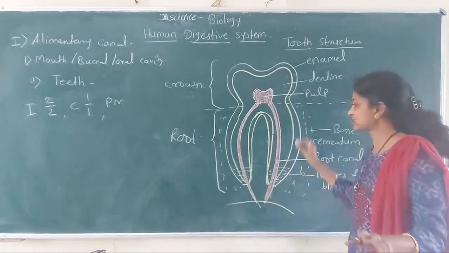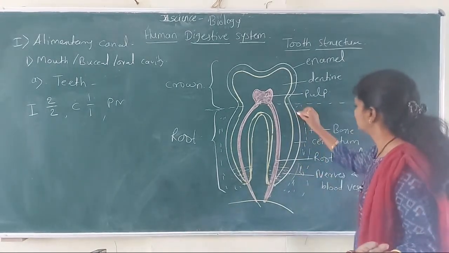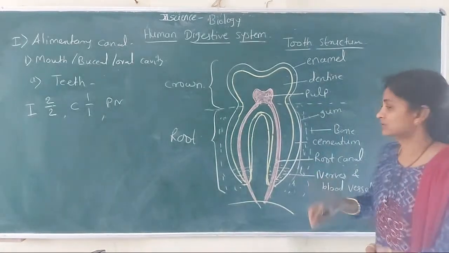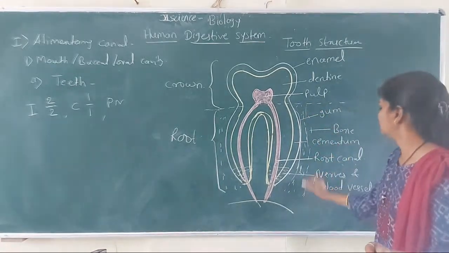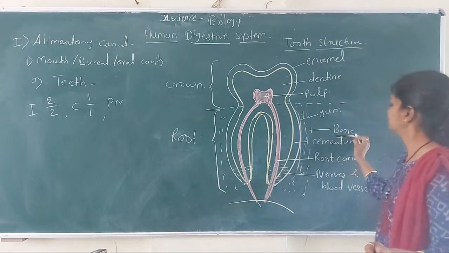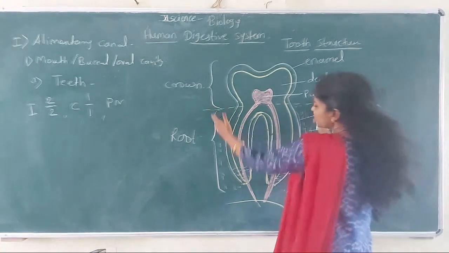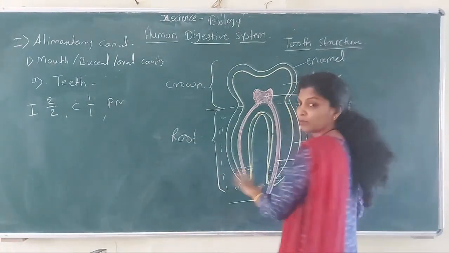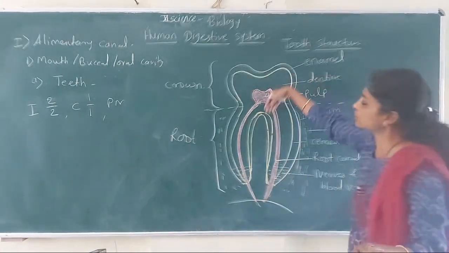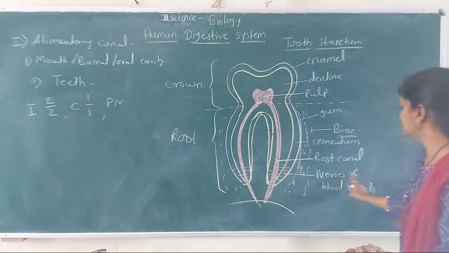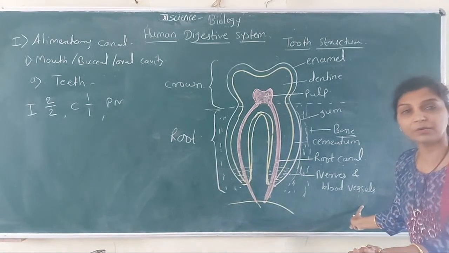Cementum म्हणतात की ज्याच्या आउटर साइडला काय आहे gums हिरड्या. And here is the bone of कोणाचा bone? Jaw bones. So here is a socket of jaw bone. हे socket आहे jaw boneचं. त्याच्यामध्ये हे root fix झाले. So here at the base of the root, the nerves and blood vessels are present.